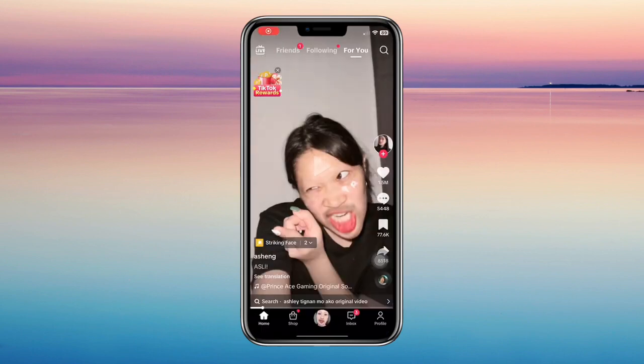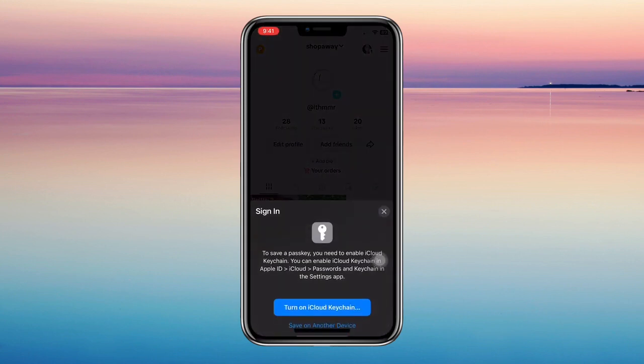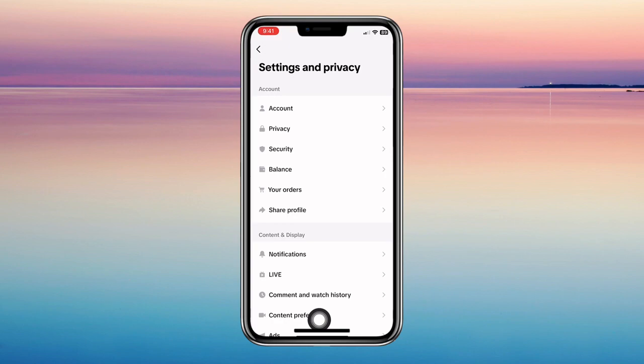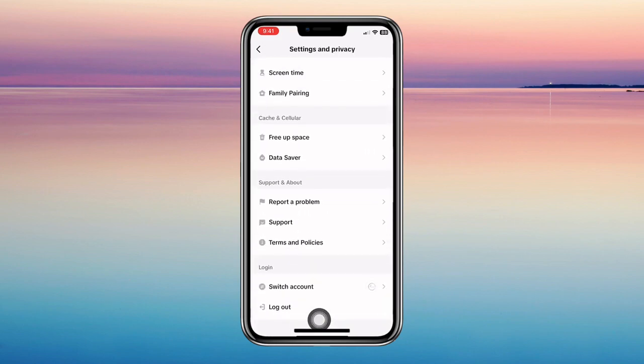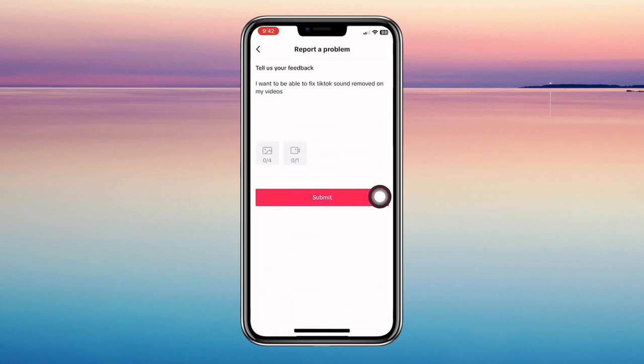So let's start. You have to go into the TikTok app, come to your profile and click on the three lines in the top right corner. Just click settings and privacy. Scroll down until you can see the report problem option. Keep scrolling down until you see submit a report. Just type in your issue, which is like this. When you're done, just click on submit.